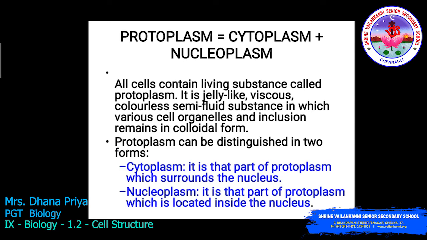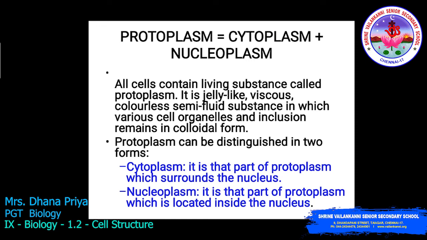Next we study protoplasm. The term protoplasm was given by the scientist Purkinje in the year 1839. So what is protoplasm? Protoplasm is the combination of cytoplasm plus nucleoplasm. All cells contain a living substance called protoplasm.